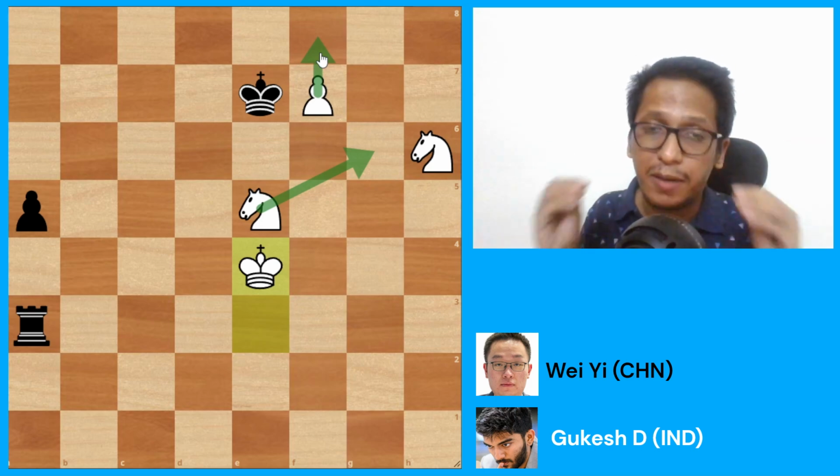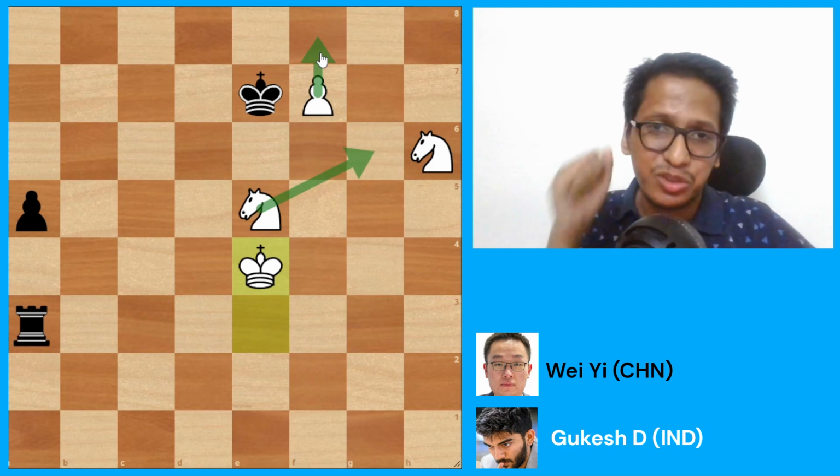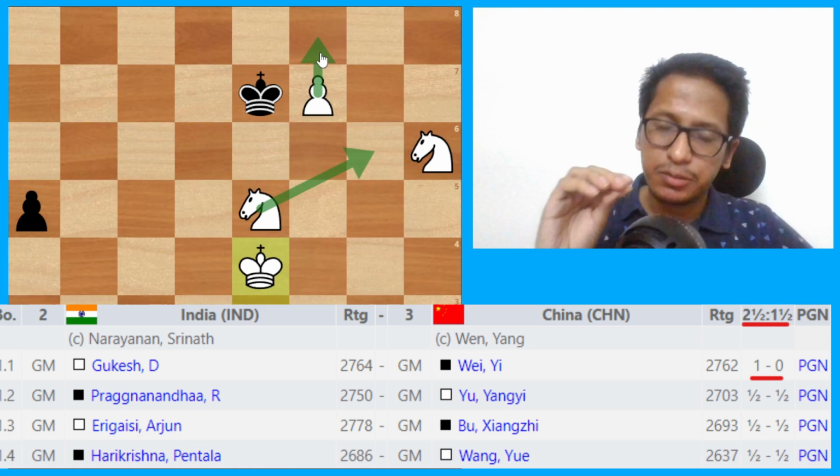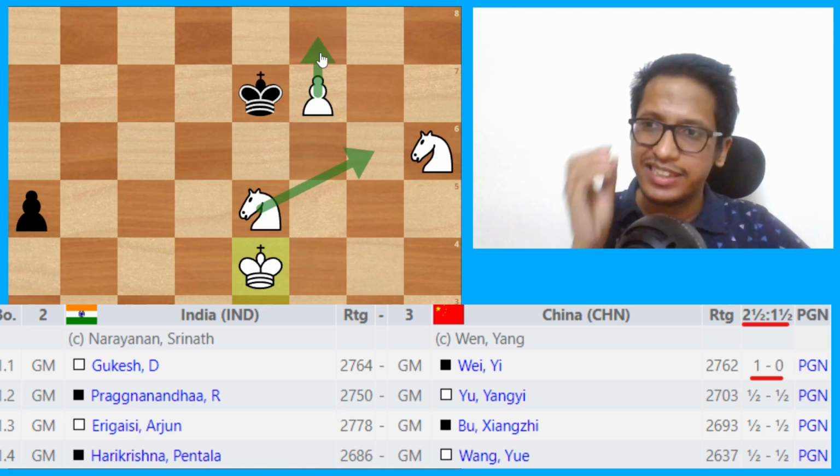So what looked like a completely drawn position, Gukesh was able to turn that game around because he chose to fight. And with that, he has perhaps scripted one of India's greatest moments in the chess Olympiad.